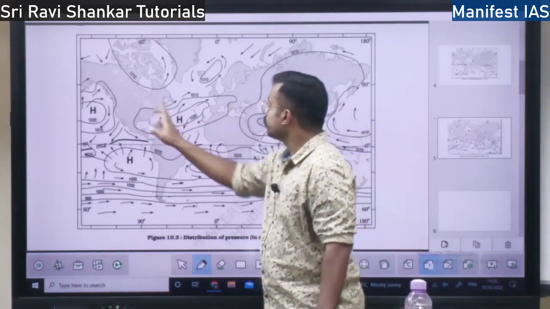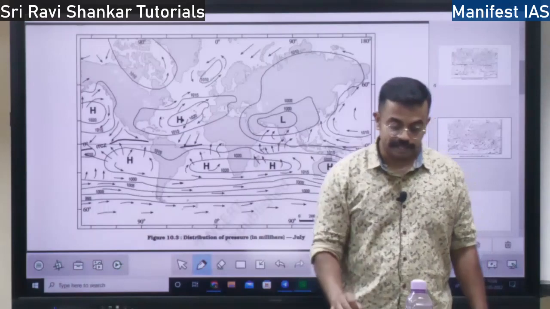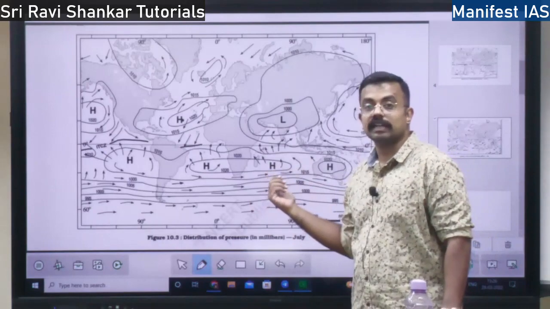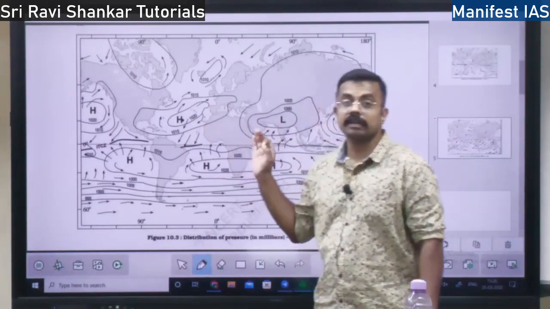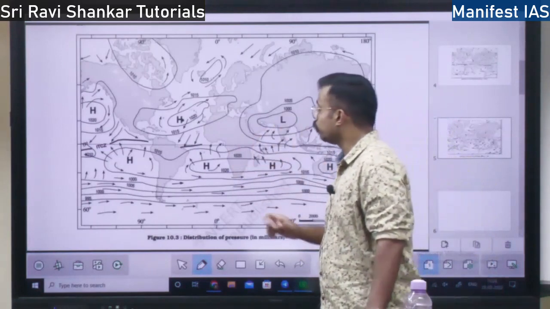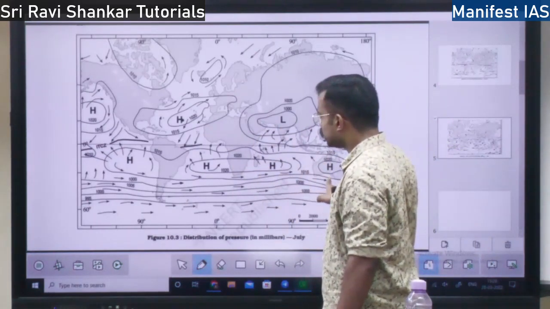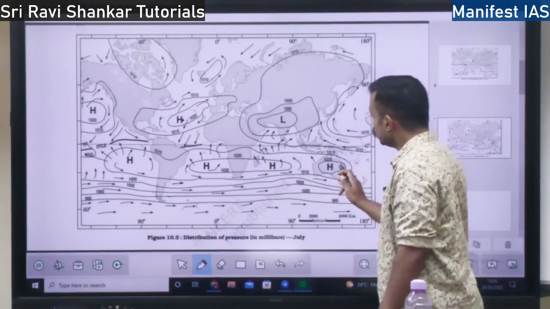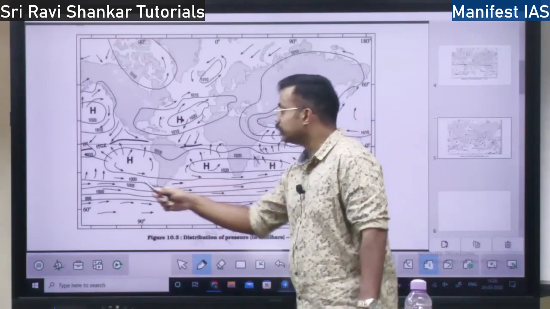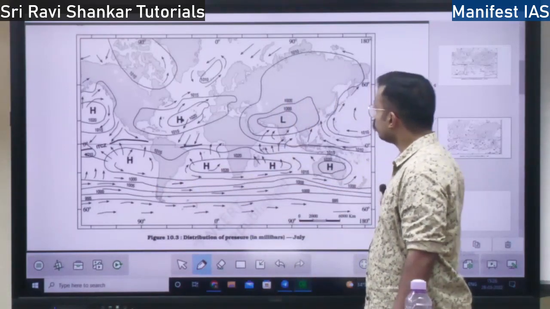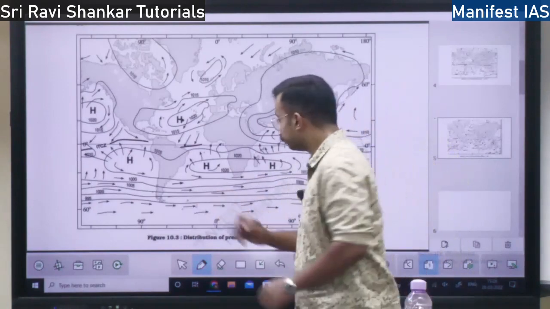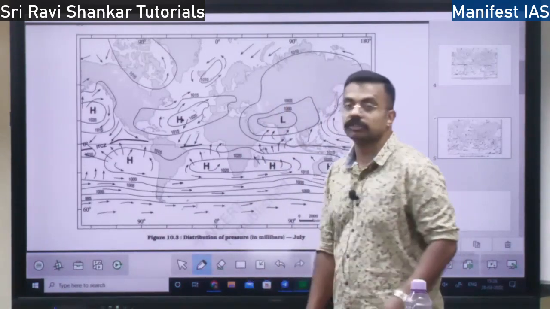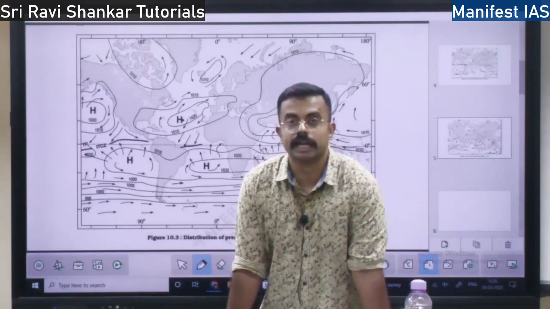Whereas on the sea, at sea level, what happens? The sea wouldn't heat up as fast as the land. So at sea level, the pressure will be very high. Pressure will be high on the sea, and on the land it will be lower. Whereas see here, in the southern hemisphere, since it is winter, the pressure is high on both land and sea. So it is higher, and the isobars are almost parallel across the world. Okay. So this is the concept of the world distribution of sea level pressure in the months of July and January.